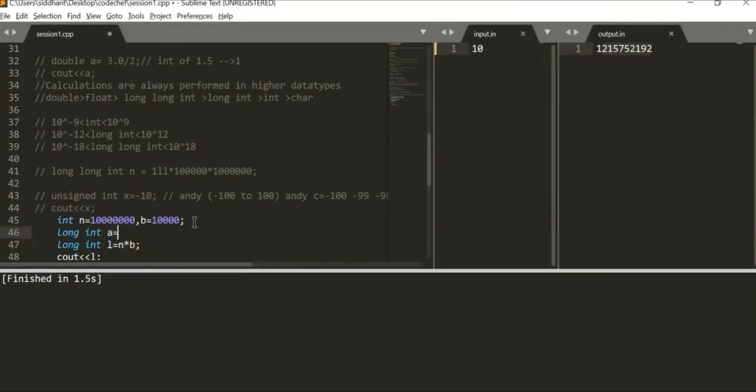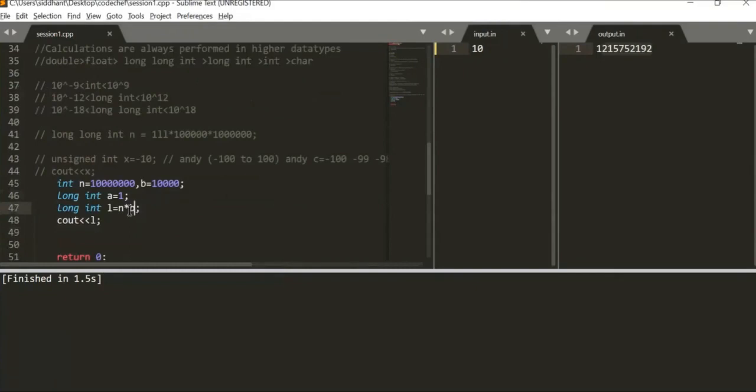Suppose you have a long int, which is 1, let's declare it as 1, and I multiply that long int over here. Again, we have to remember to multiply it. When I multiply it, there are a few differences. We see this difference right here, but still we are not able to have the perfect values. So let's make this thing long and see if we can get the same thing out.